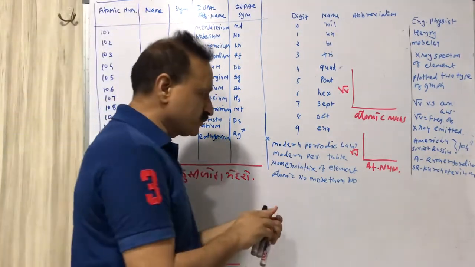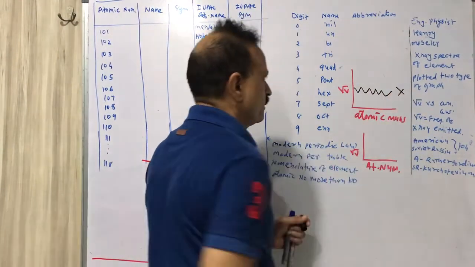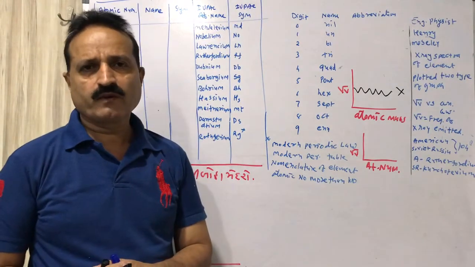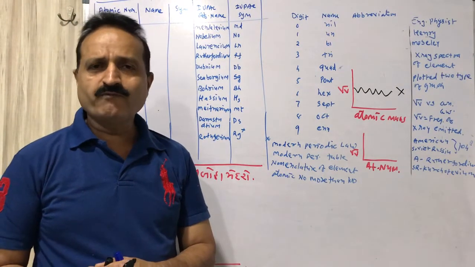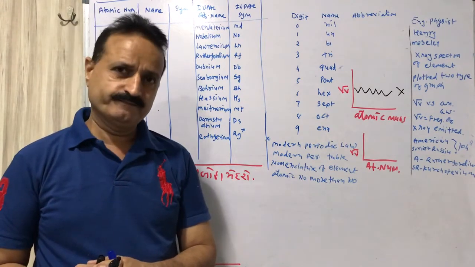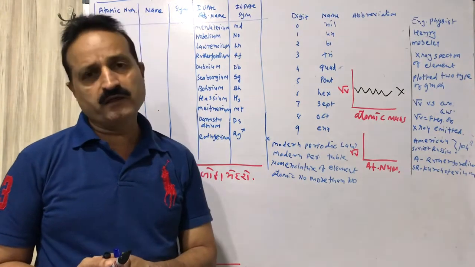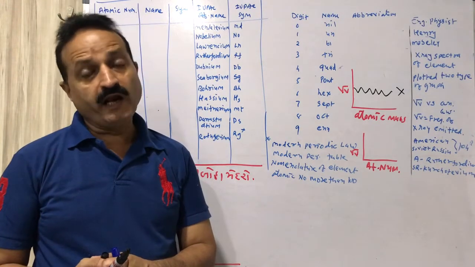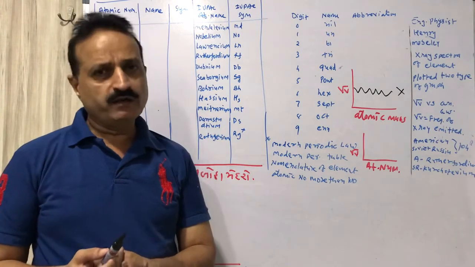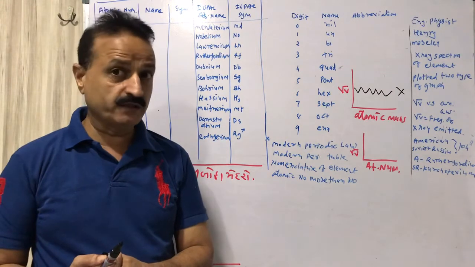The first graph, root ν versus atomic mass, was not found to be a straight line. So there is some error in atomic mass. He plotted another graph in 1913.